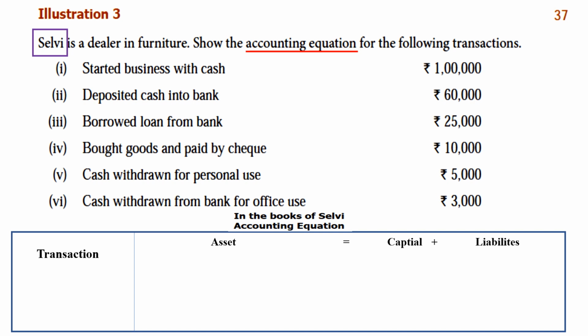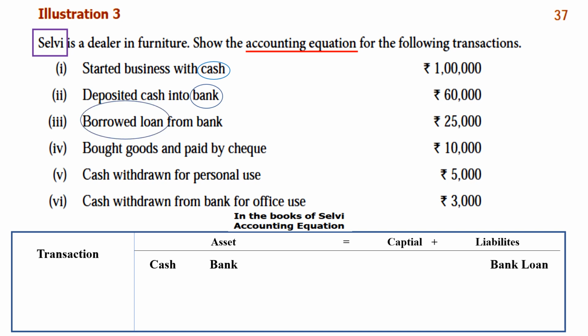So in the asset column we have to write down what assets are given in the question. First one, started business with cash, so cash column. Then deposited cash into the bank. One more is coming, bank. Whatever money we have in the bank is our asset. And borrowed loan from bank. So under liability, we have borrowed a loan from the bank. So bank loan under liabilities.